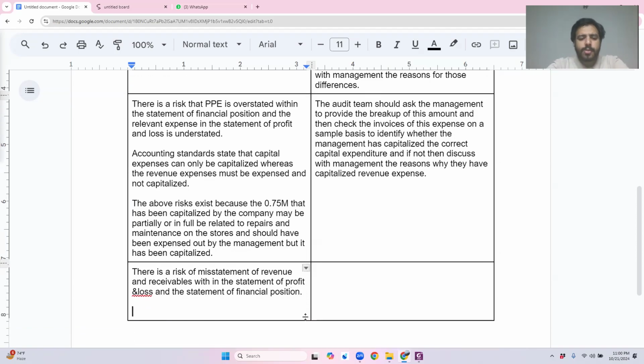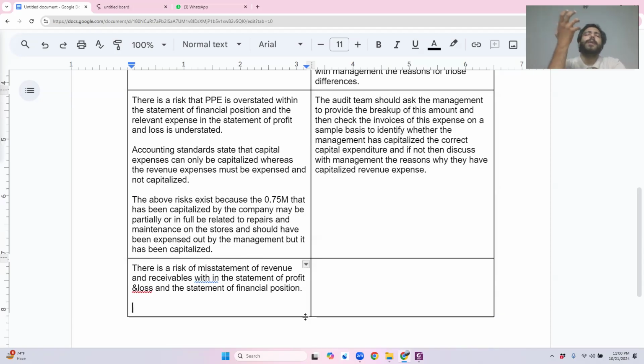Great. Now let's come towards point number two. What was step number two to explaining the risk? I had to explain the specific standard. Is there any kind of standard related with the system? No, there is no standard linked with it. I can't say that IFRS 15 says that revenue should be recorded, and so on. No, that is not the risk here. The risk is because of the system. There is no standard linked here. So I can completely ignore that step. And the examiner knows it. He will not be deducting marks for it. Let's come towards point number three.